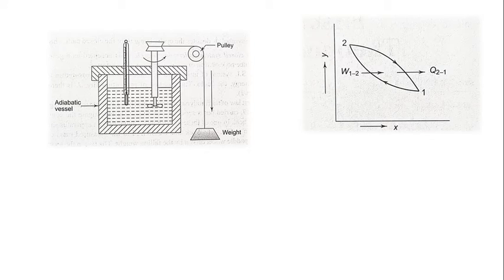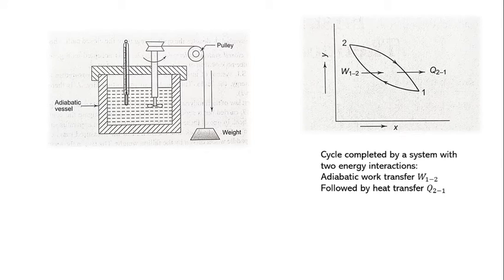Then the process 1 to 2 undergone by the system is shown in generalized thermodynamic coordinates, which we can show here in the diagram XY. Let the insulation now be removed. The system and the surroundings interact by heat transfer till the system returns to the original temperature T1, attaining the condition of thermal equilibrium with the atmosphere. The amount of heat transfer Q21 from the system during the process 2 to 1 shown in the figure can be estimated.